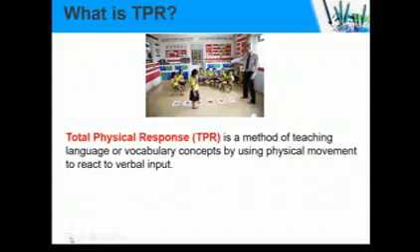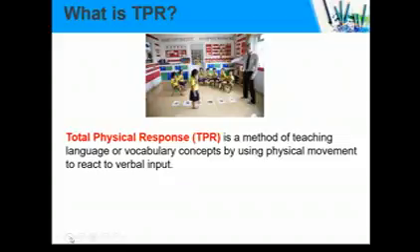Total physical response is a method of teaching language or vocabulary concepts by using physical movement to react to verbal input. Of course, we give commands or instructions by using verbal language, and the response is by doing the physical activity.